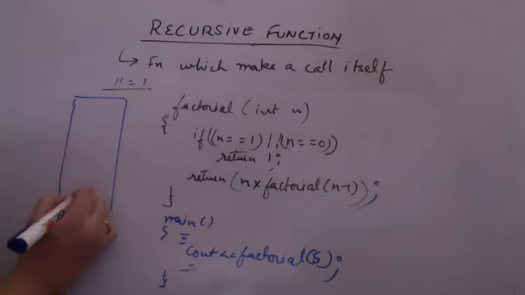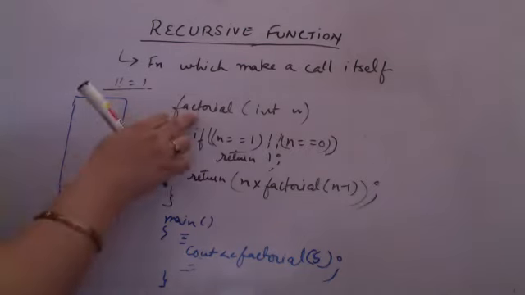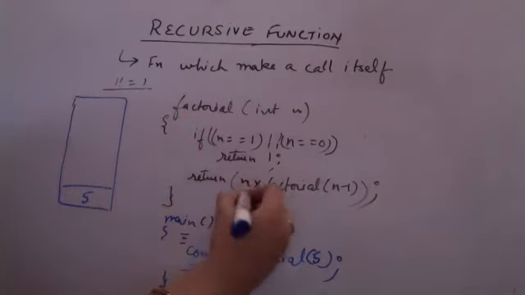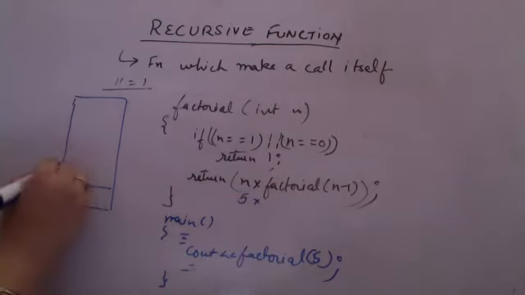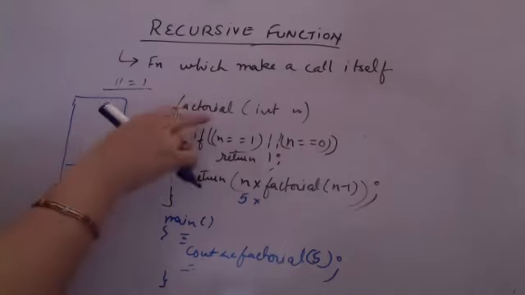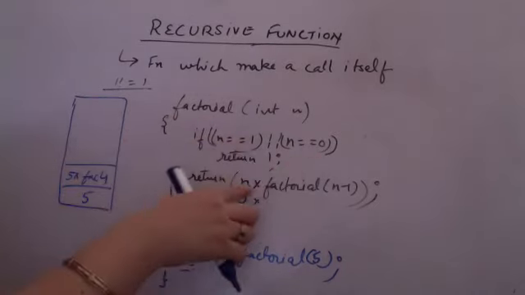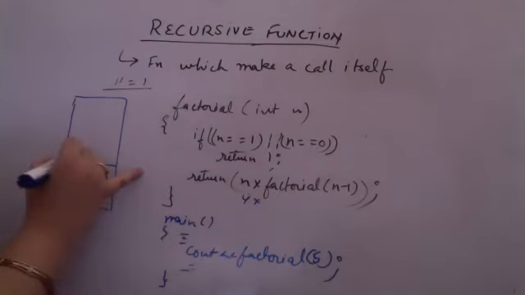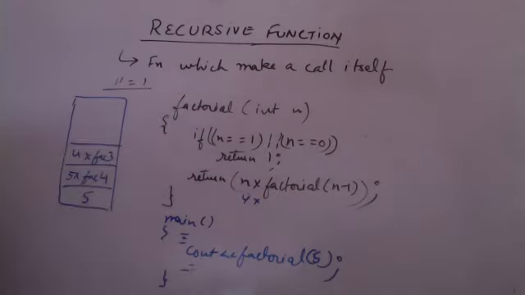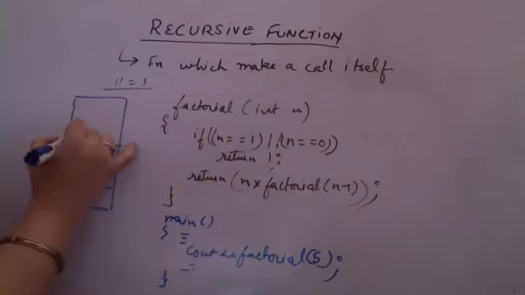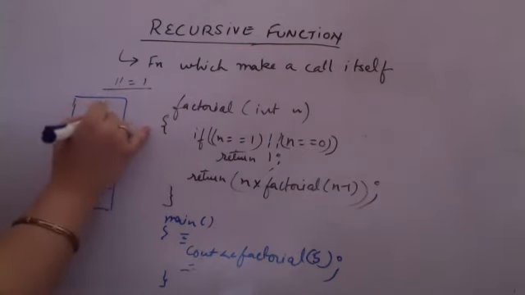Factorial 5. So factorial 5 के लिए हमारे पास ये function call हुआ. Condition check हुई, n 1 या 0 नहीं है. Another function is called for 5 into factorial of 4. So now 5 into factorial 4 के लिए function call हुआ. Again दोबारा I am checking. Again for checking, n is still not 1, it is 4, it is not 0. Now I am having a call for 4 into factorial 3. Again a call is there. After this I am checking n is 3, it is not. Then there is a call for 3 into factorial 2. Again there is a call for 2 into factorial 1.